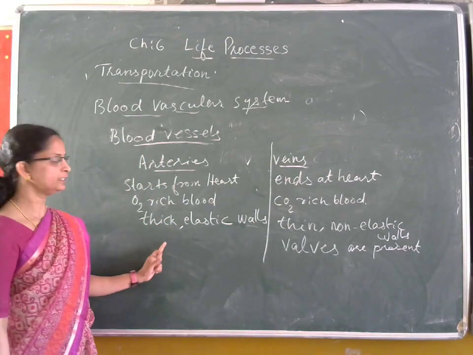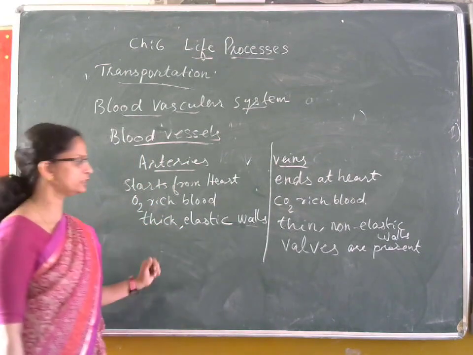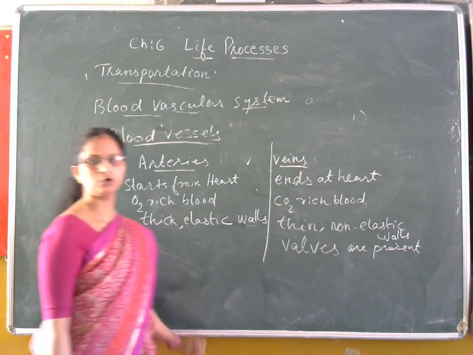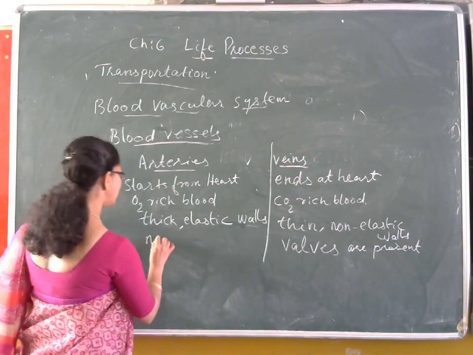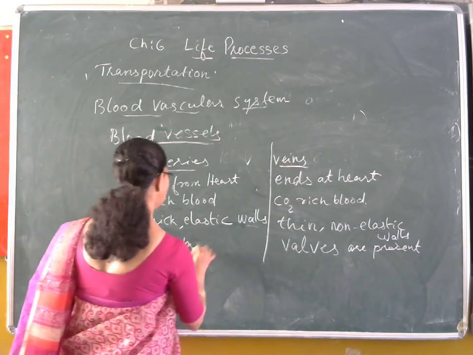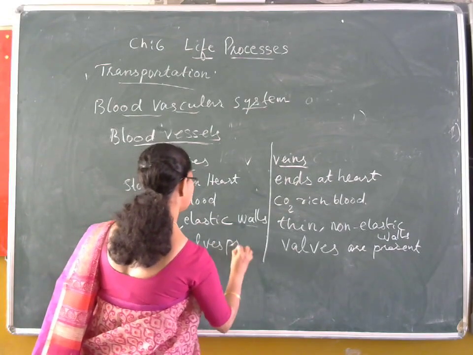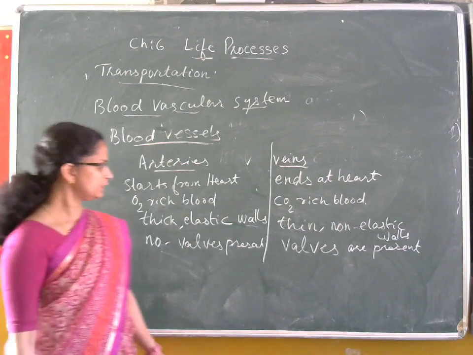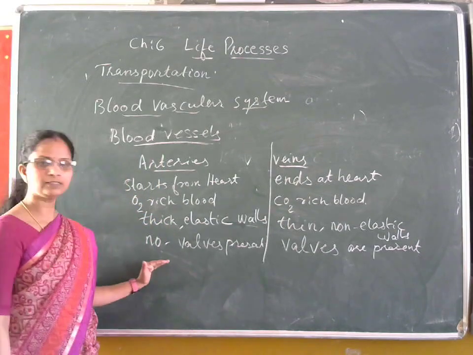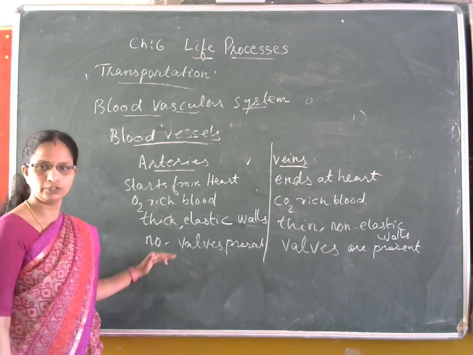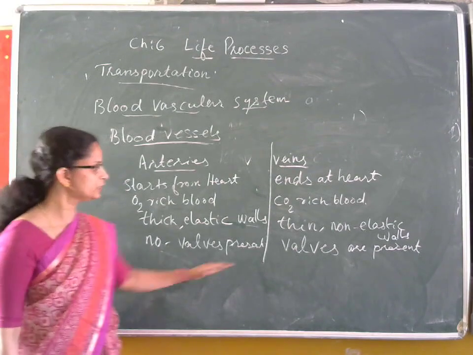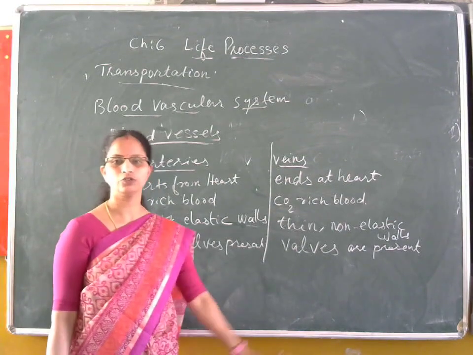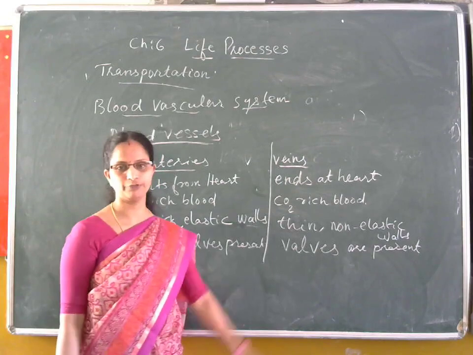And in the artery, since the blood is under high pressure, there is no need of valves. The blood flows in one direction only, so there are no valves present. Generally, the arteries are deeply seated in our body, whereas veins are arranged on the surface of the body, superficially.